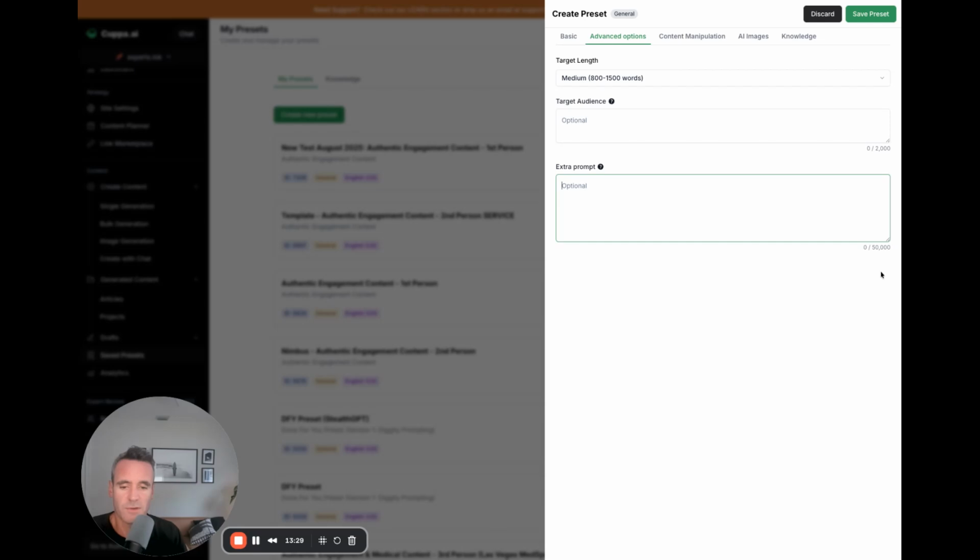So input windows, context-wise, have gotten huge. This is where everything you used to do across all of those extra content prompts (extra title, extra intro, body, conclusion) everything fits in here. Research fits in here, right? Keywords fit in here. Everything that used to be spread out is now available here.